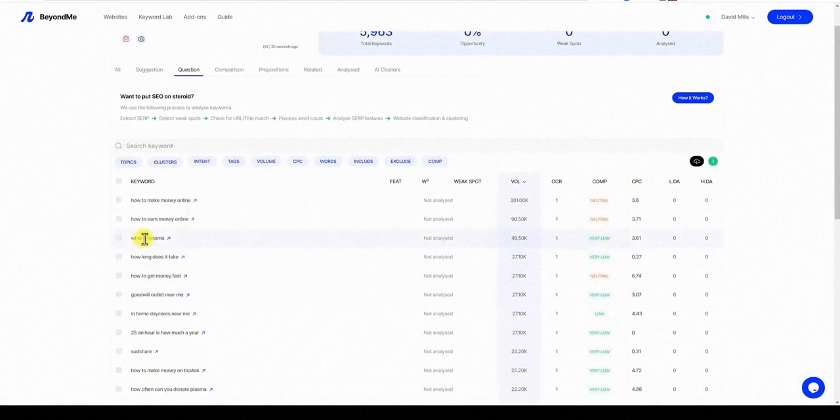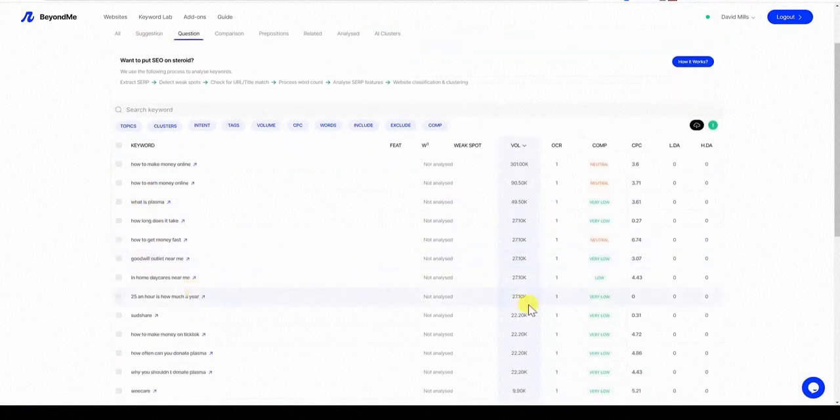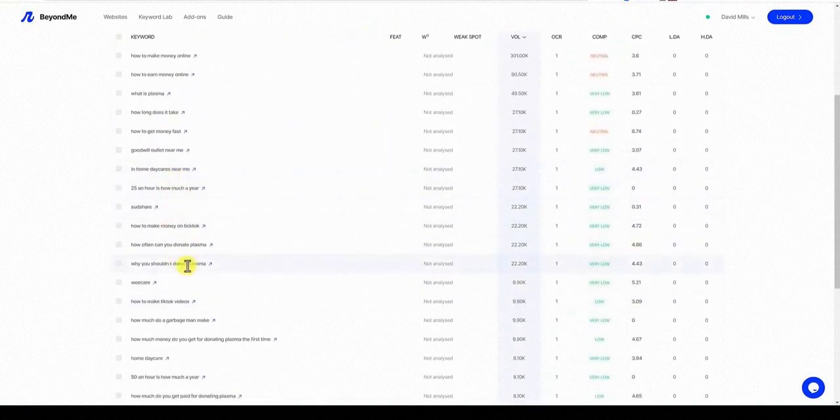It looks like we have some interesting keywords in here on a finance site, like how to donate plasma, which is technically a way to make money, so it makes sense. But we have these keywords that are very low competition with big search volume, like why you shouldn't donate plasma. We could analyze this keyword by clicking analyze. It's analyzing the SERP, and the data will refresh once the analysis is complete.